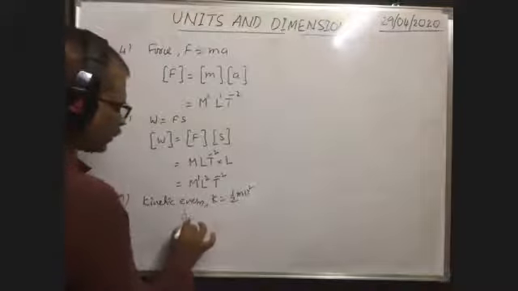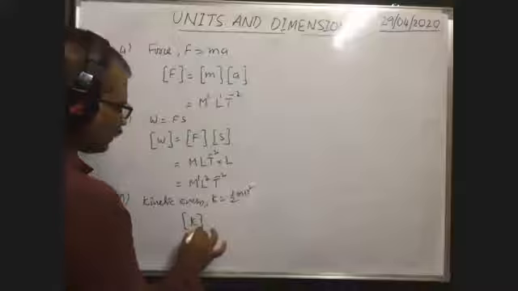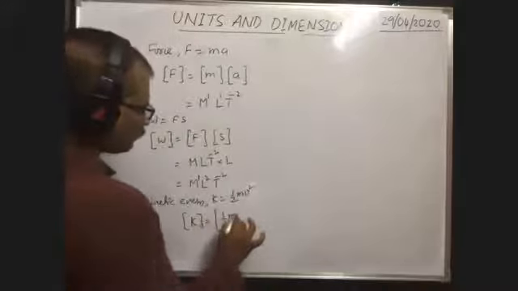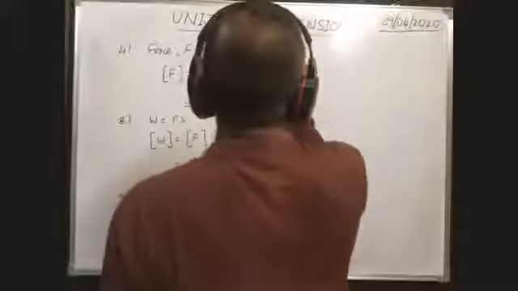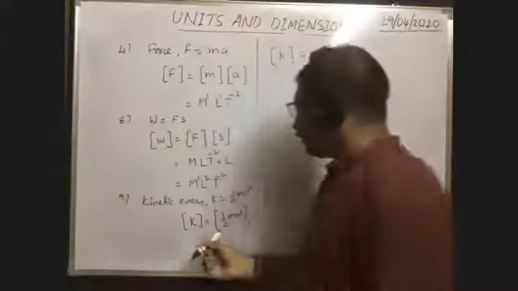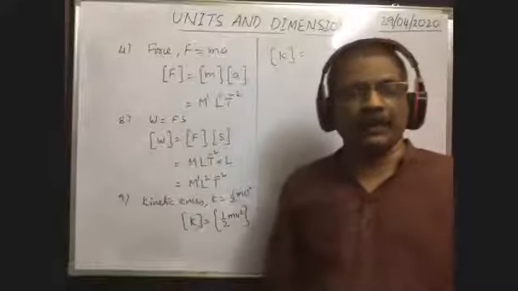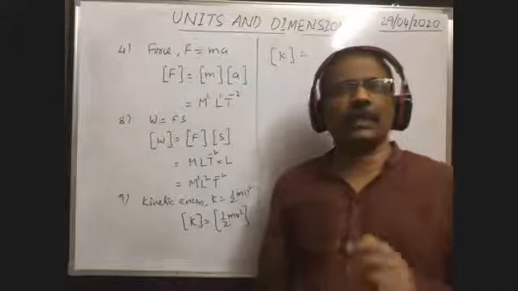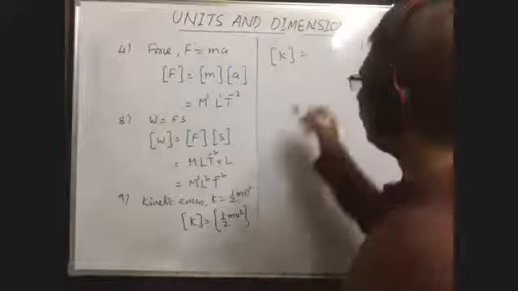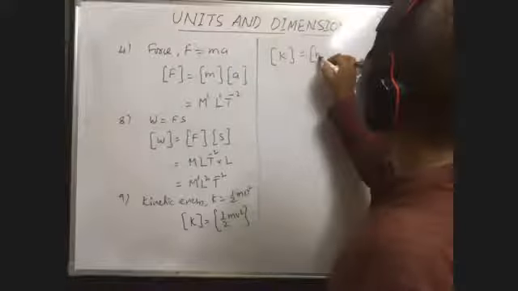Then dimensional formula of kinetic energy is equal to dimensional formula of, you write the formula. Here half is a number. Number has no dimensional formula. You leave it. Remaining is dimensional formula of m v square.